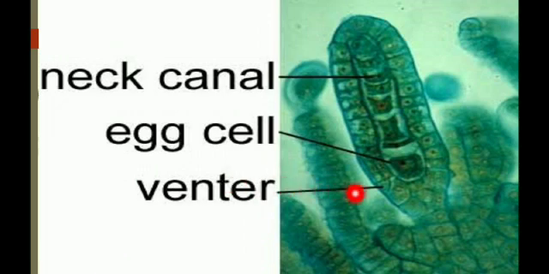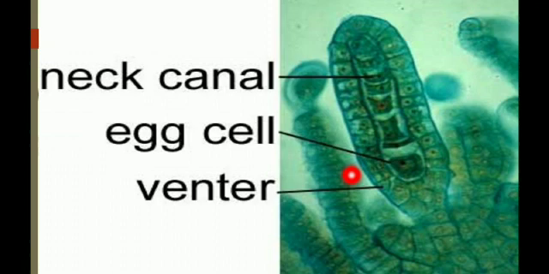So this is the archegonium, flask shaped, with a broader venter and an elongated, narrow neck. The venter possesses the egg or ovum, and the neck contains neck canal cells. So this is the neck canal cells, this is the egg, and this is the venter. Okay, so this is the structure of the archegonium: flask shaped, broad venter and elongated narrow neck.